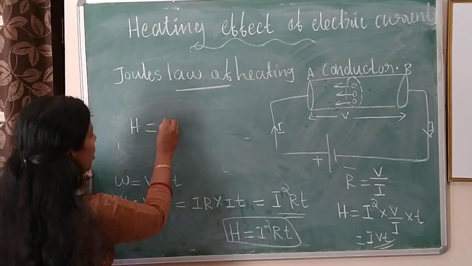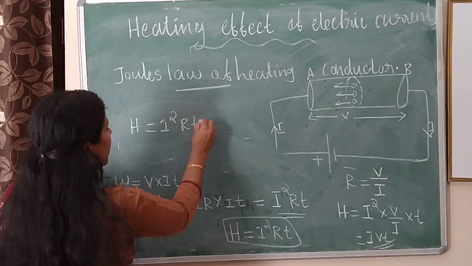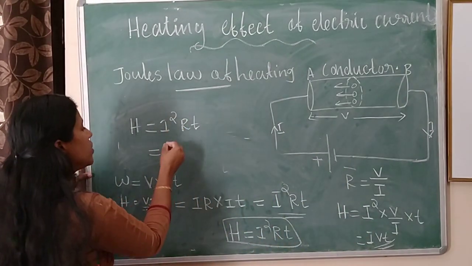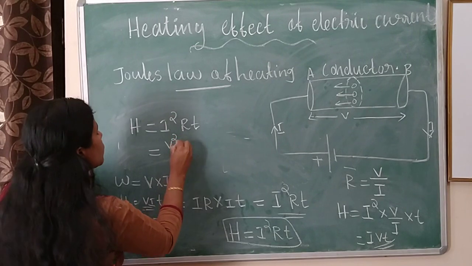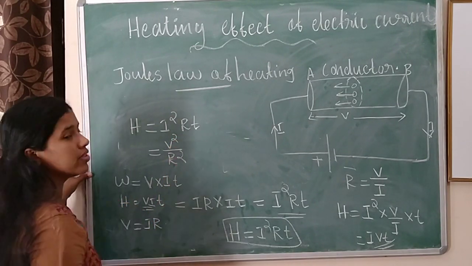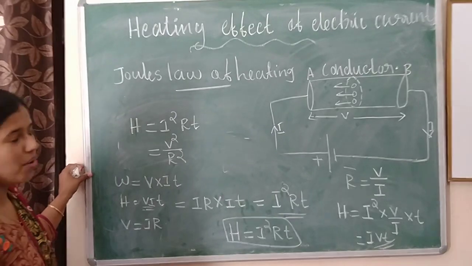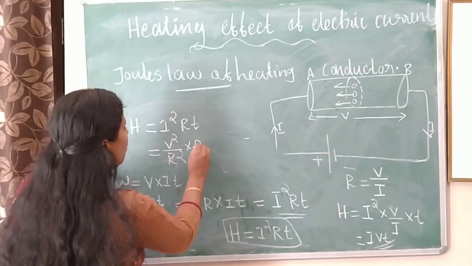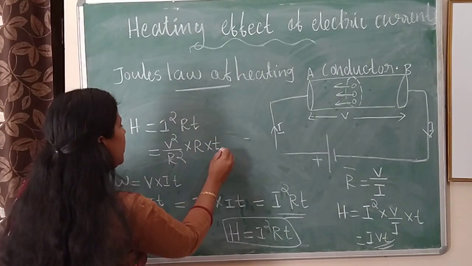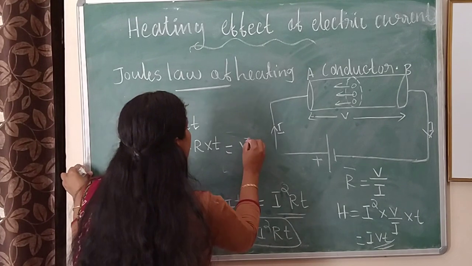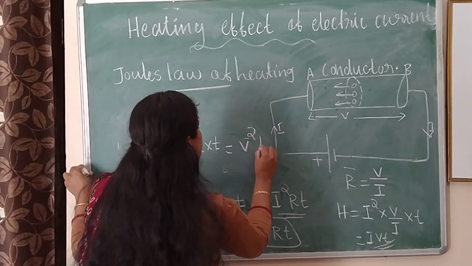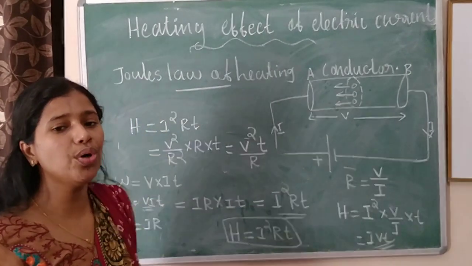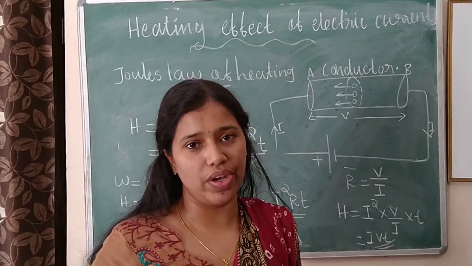We know that H is equal to I square RT. This is our first equation. This is our second equation. For the third equation, instead of I square we can write V square divided by R square, by using Ohm's law, I is equal to V by R. I square is equal to V square by R square, into R into T. Then R cancels. Then we will get V square T divided by R, V square by R into T. This is another equation.